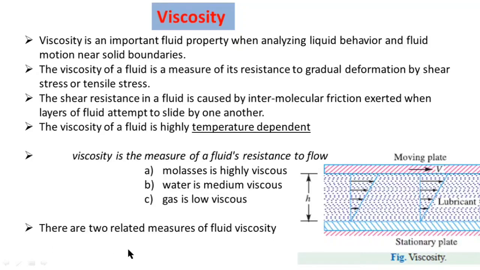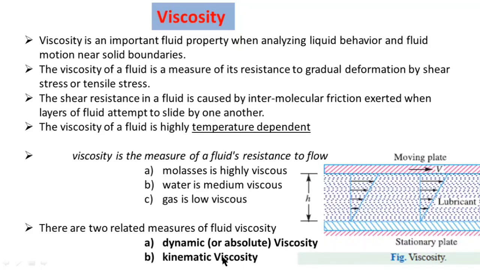Now here there are two related measures of fluid viscosity. The first one is dynamic viscosity or absolute viscosity, and the second one is kinematic viscosity. In the next slide I will explain these two types, and also how to indicate these two values.